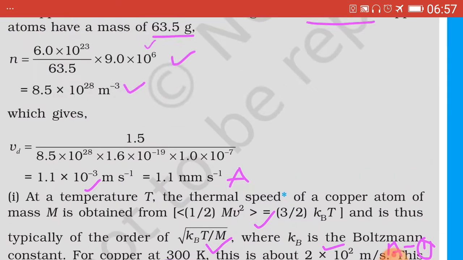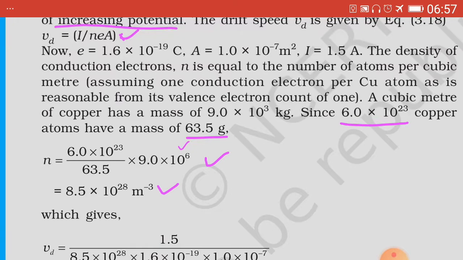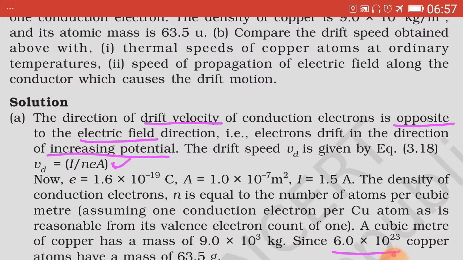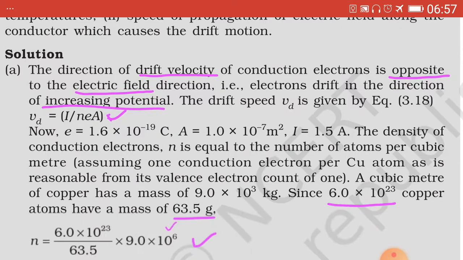Now part 2, that is the second sub question. We have again to compare the drift speed with the speed of propagation of the electric field along the conductor which causes the drift motion. Now we refer to its solution.